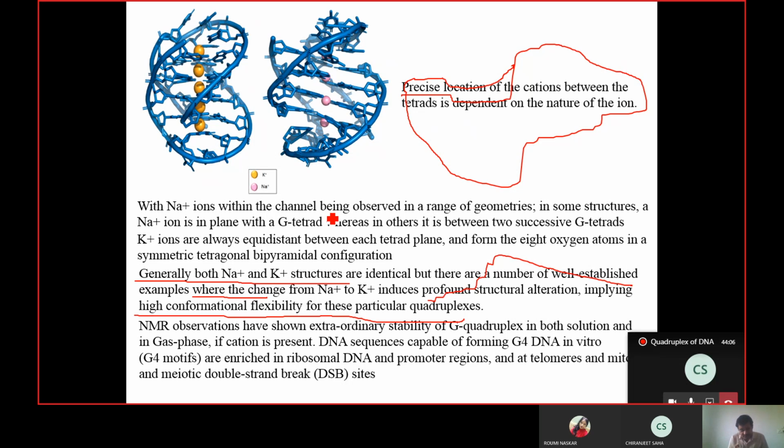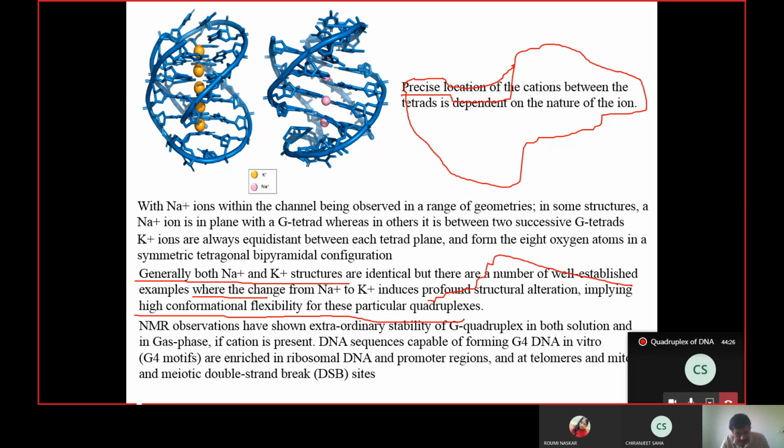Not only that, these structures are even stable in the gas phase. Remember, gas phase means a very high energy situation. Even there, these structures remain stable so long as they are associated with the positively charged ions.